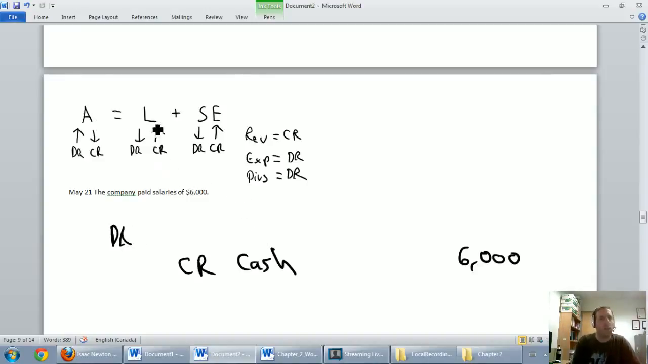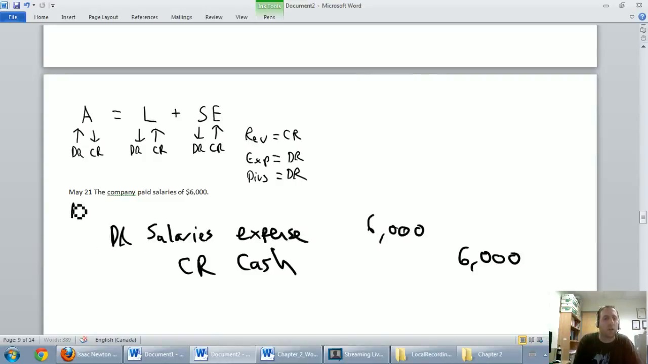Are they an asset? No way. A liability? Well, we can owe salaries, but that's not what this is. Shareholders' equity? Nope. Revenue, expense, or dividend? Salaries are an expense of a company. They're a cost of doing business. If you want to have a company that has employees, you've got to pay their wages. Wages and salaries are expenses. So we're going to debit salaries expense for $6,000. Our date is May the 21st.